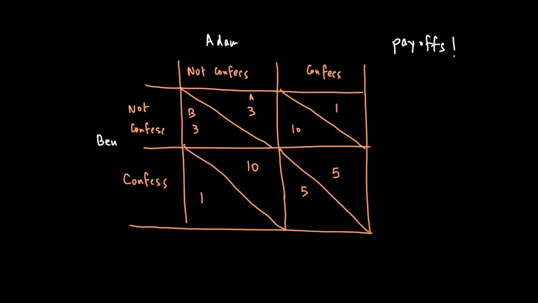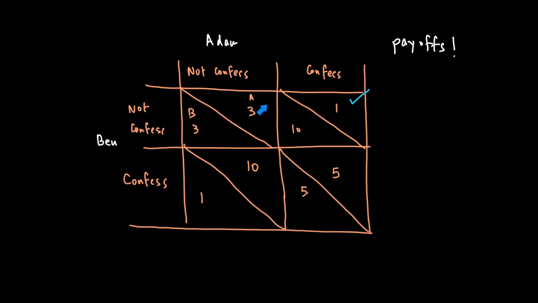So what is the best strategy for them? Let's look at Adam's perspective. Adam thinks: if I think that Ben will not confess, what is good for me, to not confess or to confess? Well, if he doesn't confess, he gets 3 years of punishment. But if he decides to confess, he will get 1 year of punishment. So if I am confident that Ben will not confess, it's better for me to confess, because 1 is better than 3.